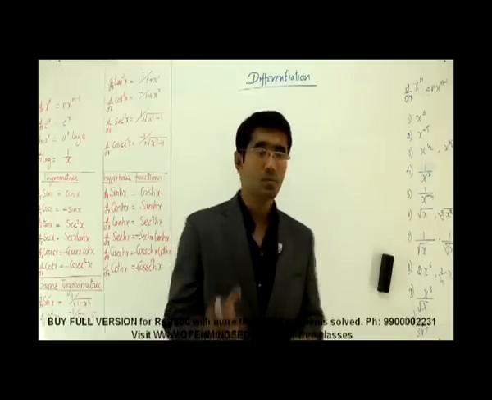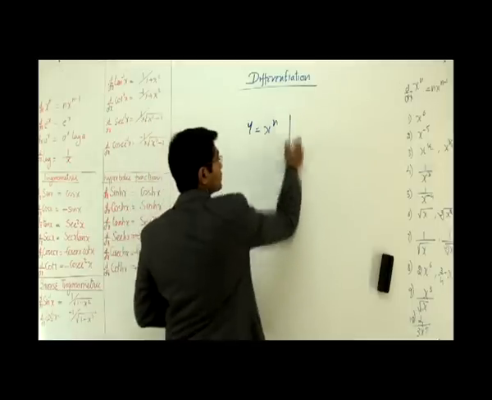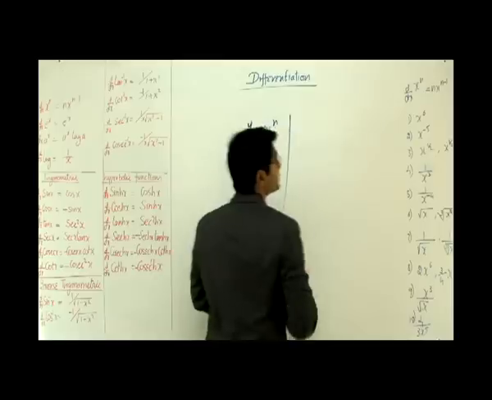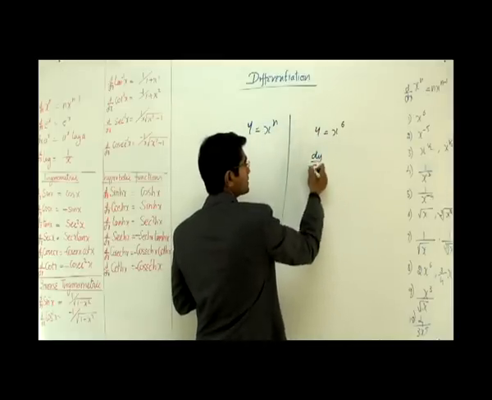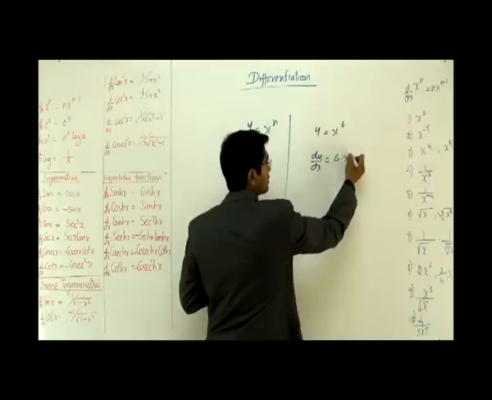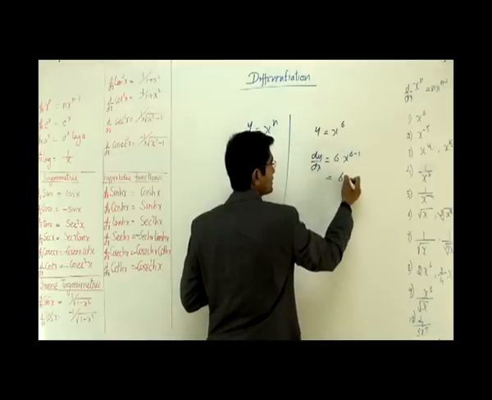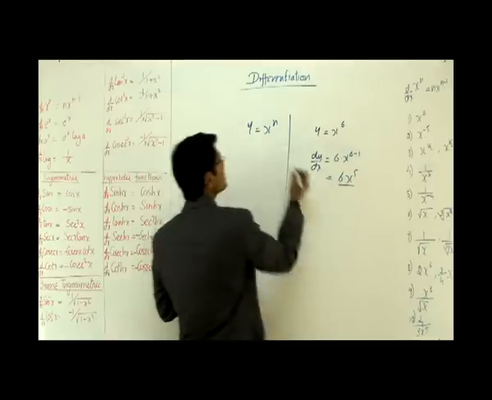That's the first rule. Remember that. Let's go ahead and do these problems to understand this. I have y is equal to x to the power 6. How do I differentiate this? dy by dx is equal to 6 into x to the power 6 minus 1, that is 6 into x to the power 5. It just looks like this, right?